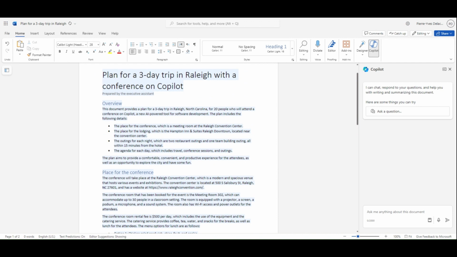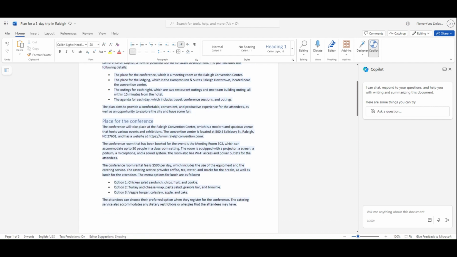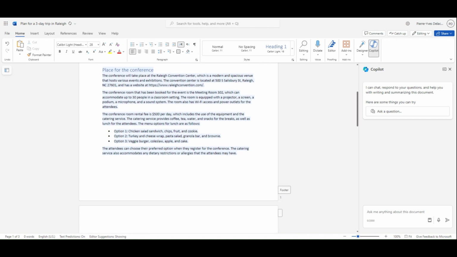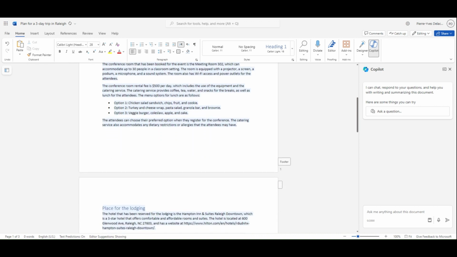And here's the plan overview. Okay, there's a convention center in Raleigh. It might be a little bit big, but okay, why not? So we found a Hampton Inn in Raleigh downtown. Okay, the place for the conference, here with a link to the site. That's interesting. I have the fee for the conference room also, which can help to define things.